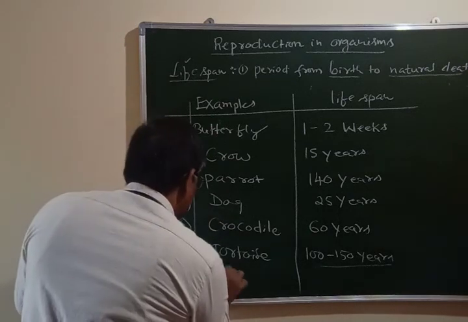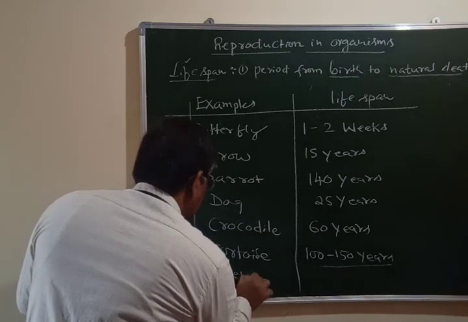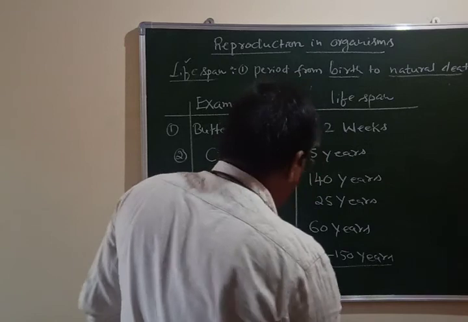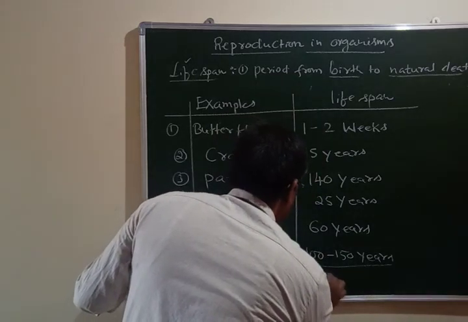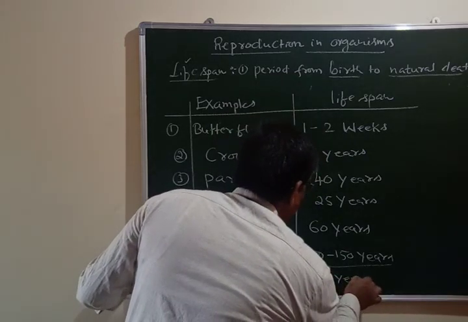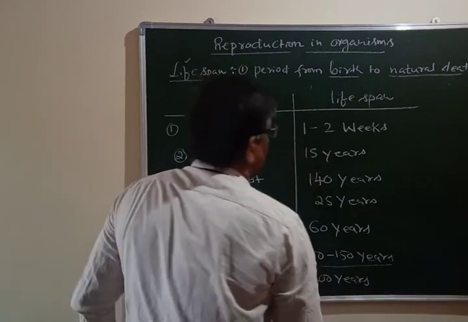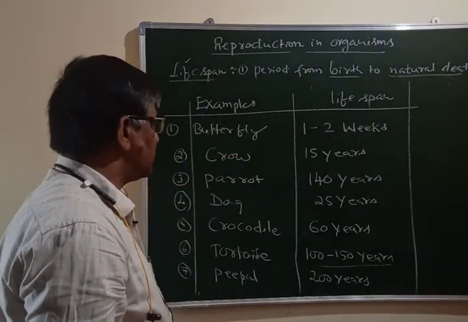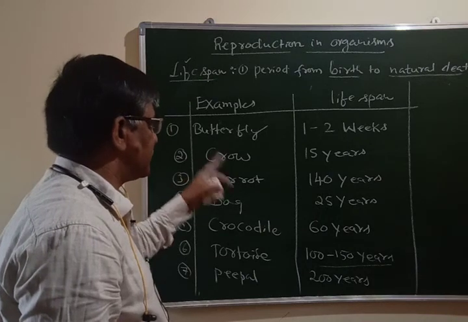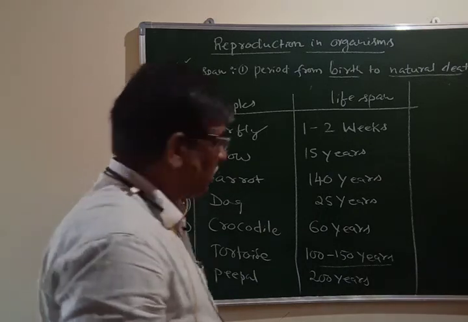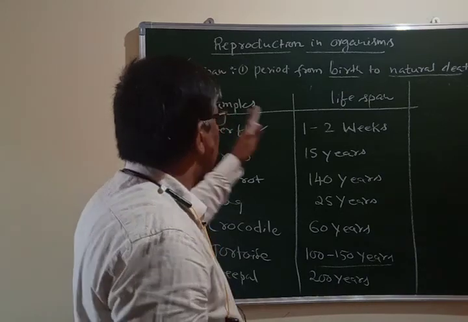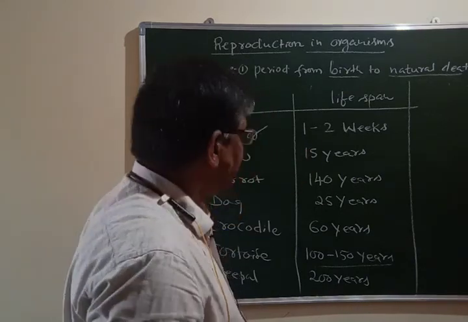Next one is peepal tree, so its lifespan will be 200 years. Okay, so these are all different examples of lifespan of different organisms. You should know this. So this is about lifespan of various organisms.